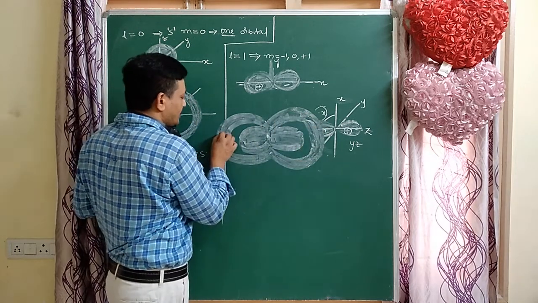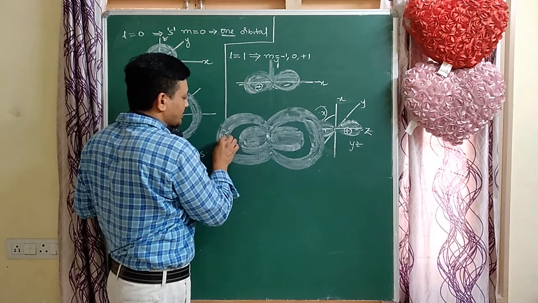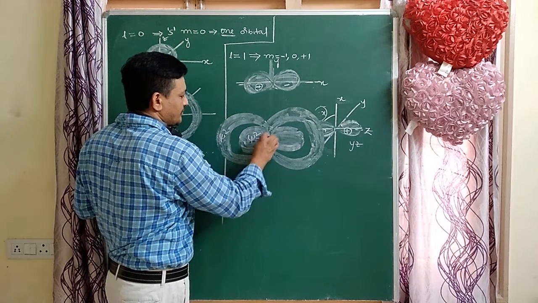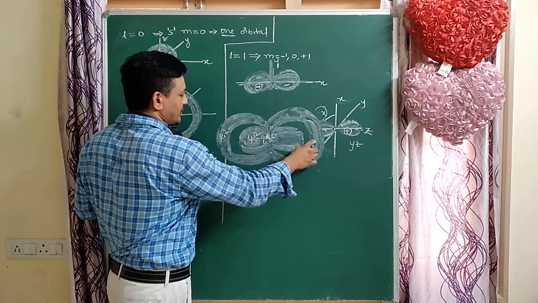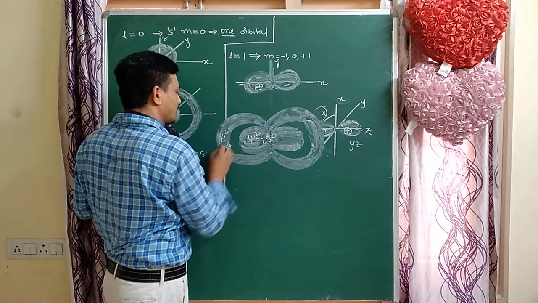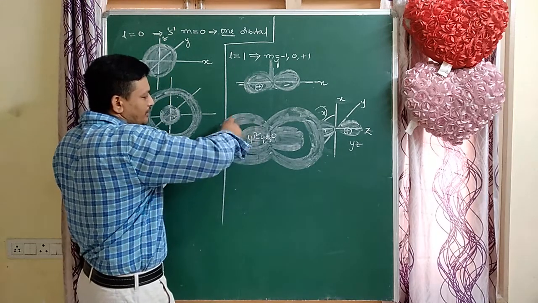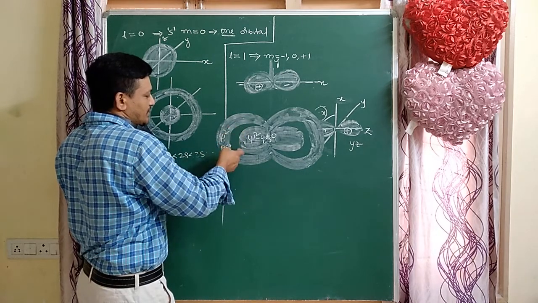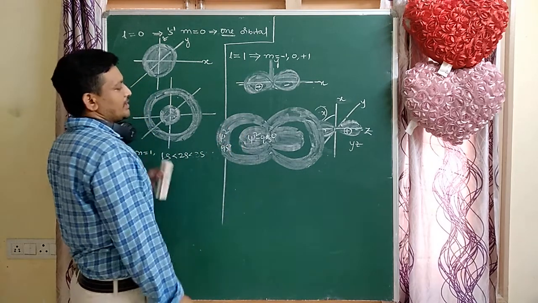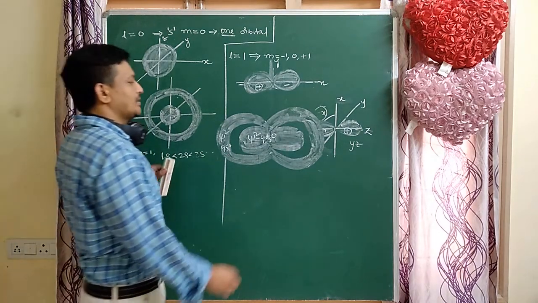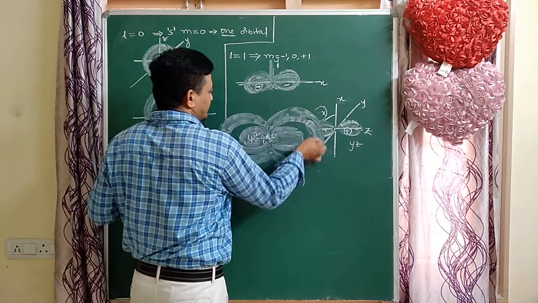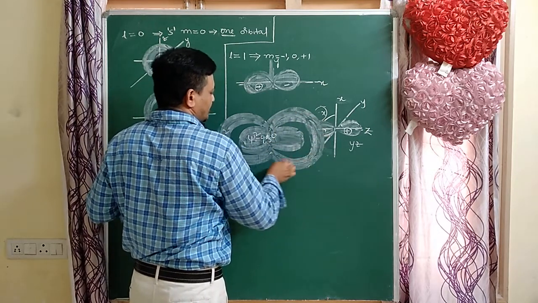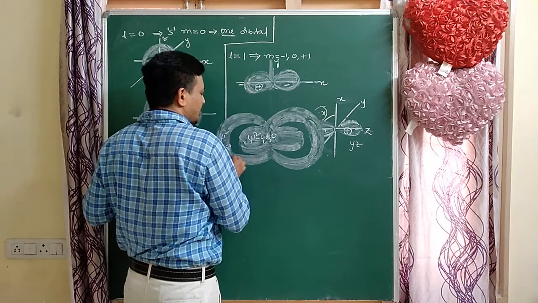Here the psi square value is about 95%. Here also the psi square value is 95%. Here also 95%. But in between 2p and 3p the probability is 0. This is called a radial node. Here, for p orbitals, one nodal plane is there. The number of nodal planes equals L, the azimuthal quantum number.